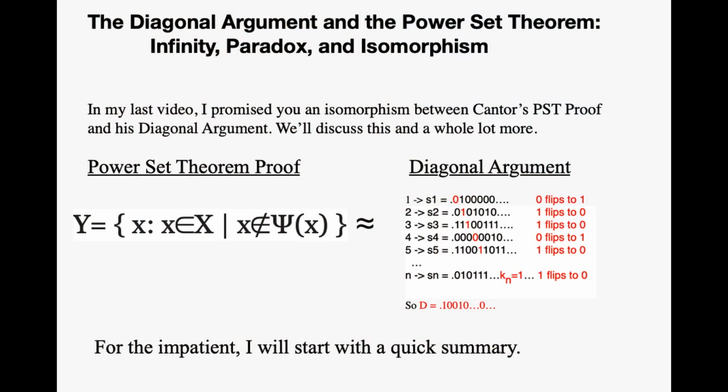In my last video I promised I would talk about an isomorphism between Cantor's Power Set Theorem proof and his diagonal argument. We'll discuss this and a whole lot more. For people who are impatient, I'm going to start with a quick summary. Infinity is rife with paradox.